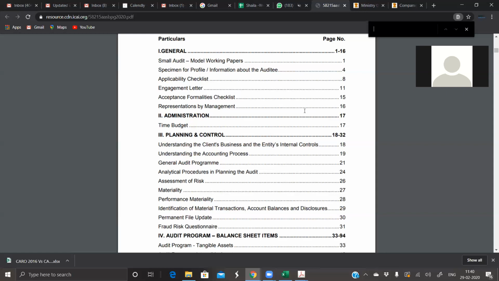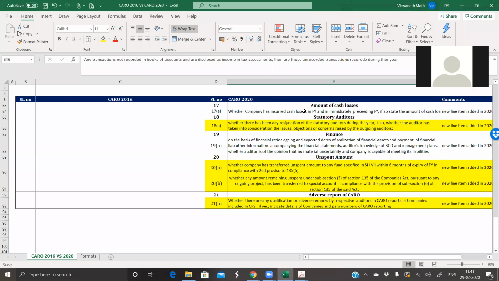And cash losses, what you are telling in this Caro, it was there, I think, in earlier Caro, not 2016, maybe in 2013 or prior to it also, an auditor had to report upon the cash losses. Now this is also taken. And one more disclosure which you are telling in Caro, that is regarding whether the company will be able to meet its long-term obligations in the next 1 year.